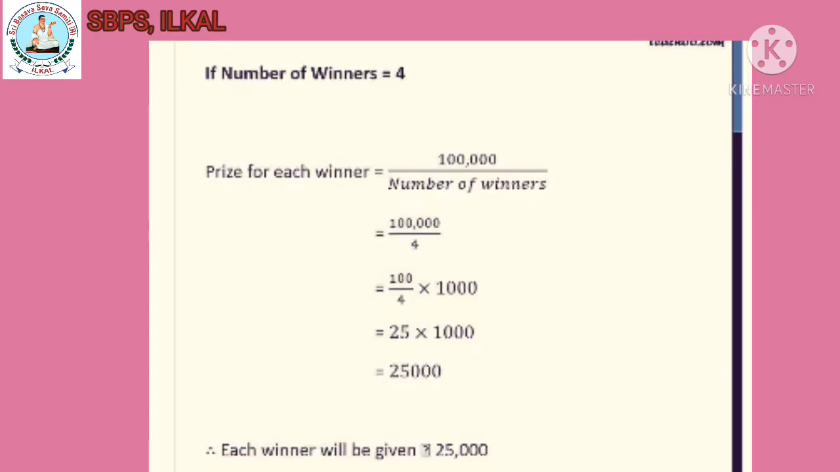If number of winners is equal to 4, prize for each winner is equal to 1 lakh divided by number of winners. Substitute 4 in the place of number of winners. Then 1 lakh divided by 4. If you simplify it, we will get 25,000. Therefore, each winner will be given rupees 25,000.